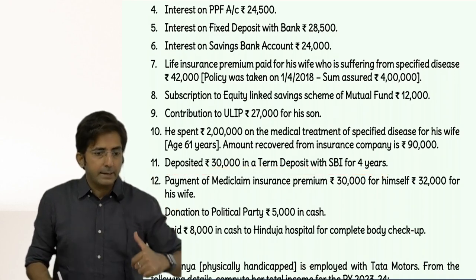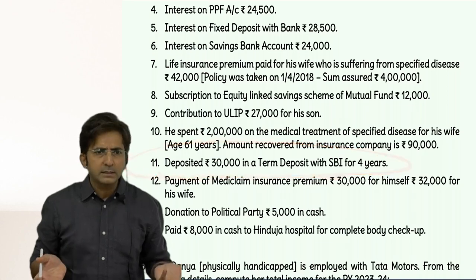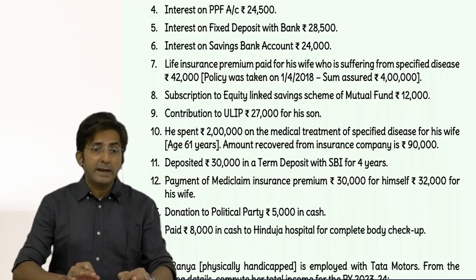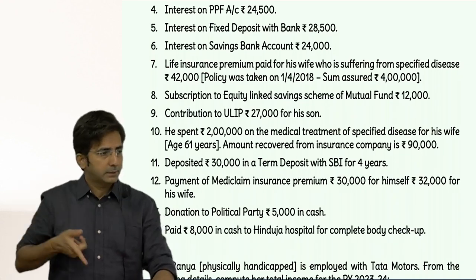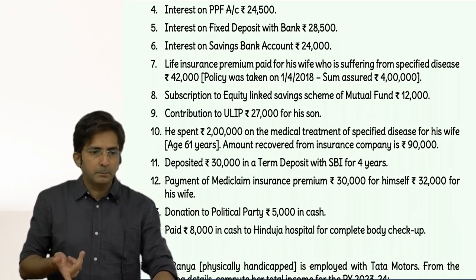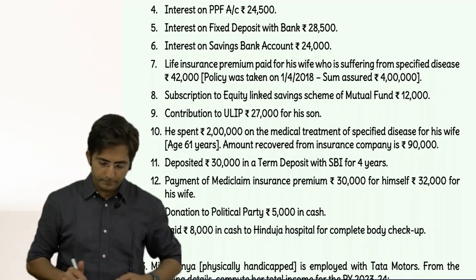Some student had a doubt, but somewhere we will have to give the effect, sir. It is not necessary. See, we are studying income tax. An income item should have an effect somewhere or the other. But this is not an income item, right? This is for deduction purposes, but it is not eligible because it is not 5 years or more. So we will have to ignore it.